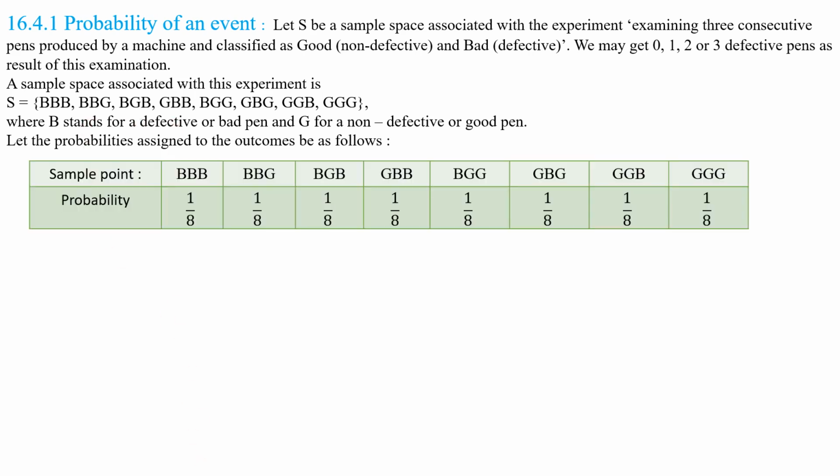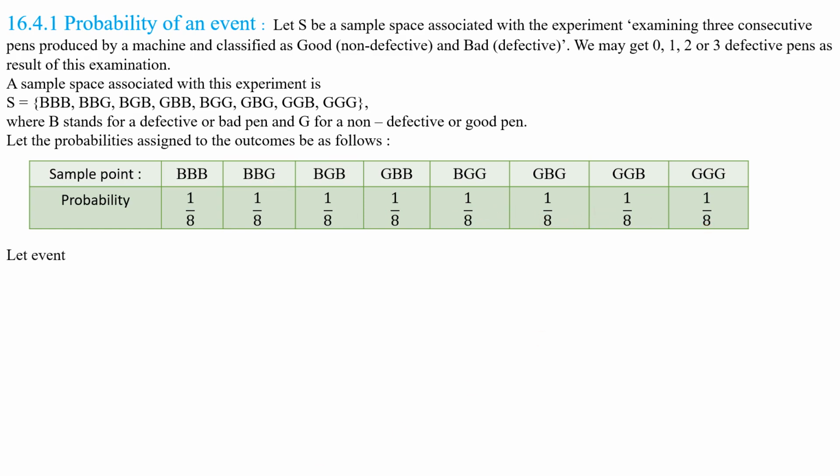These are all sample points, elementary events of the sample space, and how many sample points are there? 1, 2, 3, 4, 5, 6, 7, 8. So the probability of this elementary event is 1 by 8, this one is also 1 by 8, and so on. Understood this table, my children?